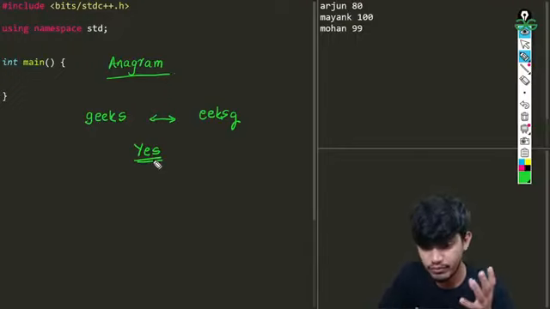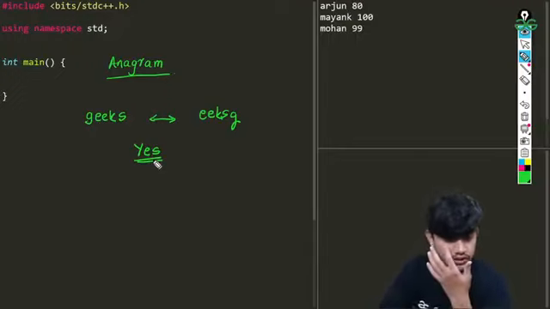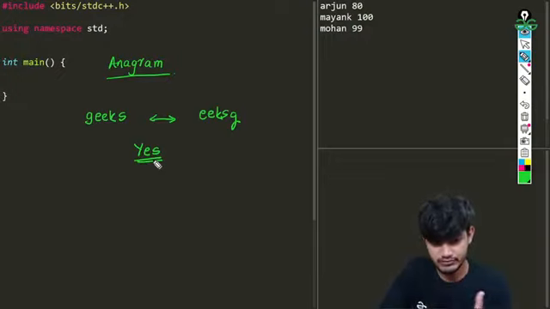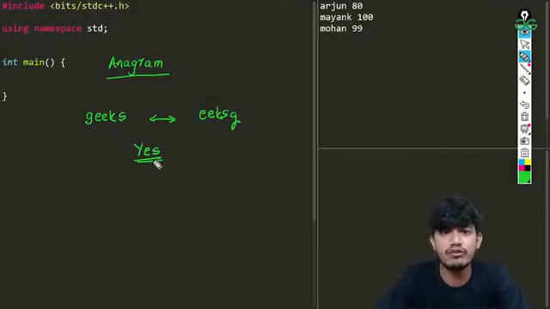So that is the problem for today. We'll be writing a program and then telling whether they are anagrams or not. We'll be looking into different ways of doing that. Already 4 people have joined. We'll wait for 1-2 minutes and then start so that more people can watch the session.